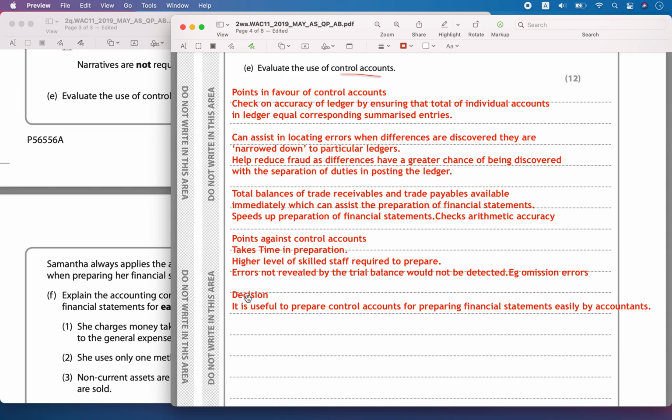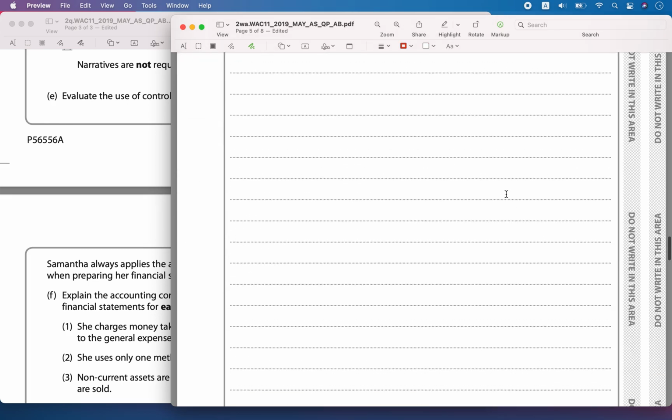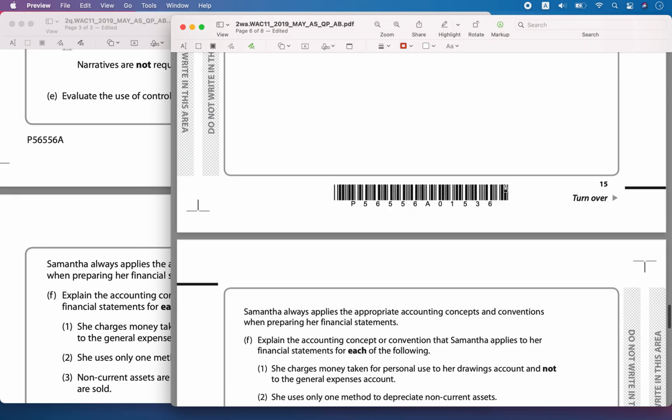So in general, the overall decision, in conclusion, is that this is very useful for the accountants to prepare, because it helps in the preparation of financial statements easily. Then the next part of the question,